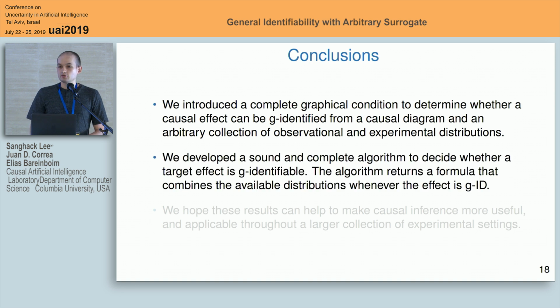We give a sound and complete algorithm that exploits this characterization, and whenever the answer is yes for the g-identifiability problem, we'll give a formula that relates the available input to the target query. And whenever the answer is no, we'll provide some evidence in the form of this graphical structure that allows us to construct an explicit and formal counterexample that shows non-g-identifiability.